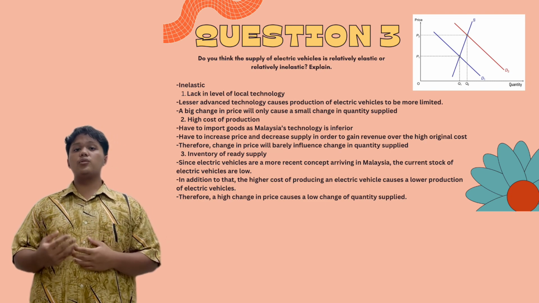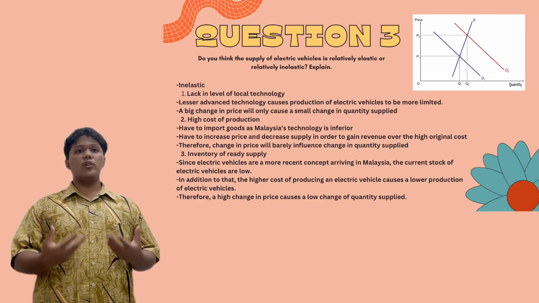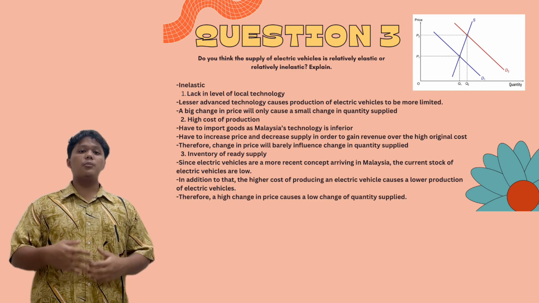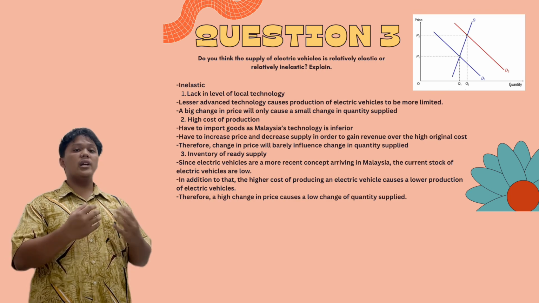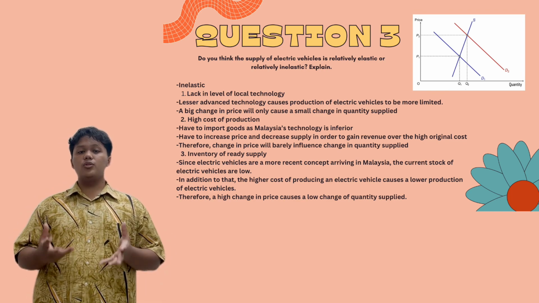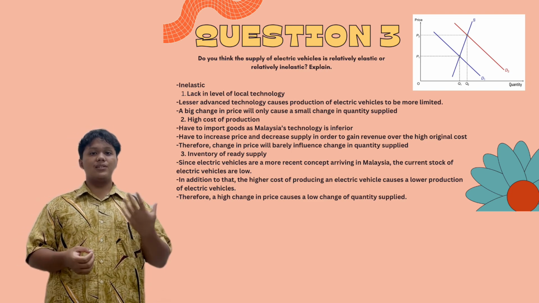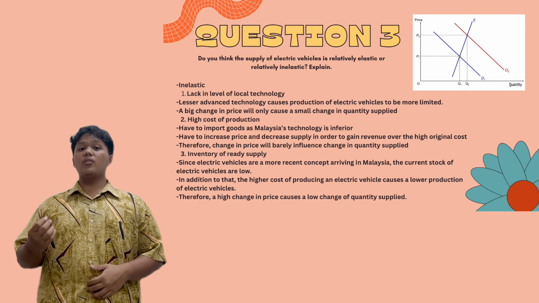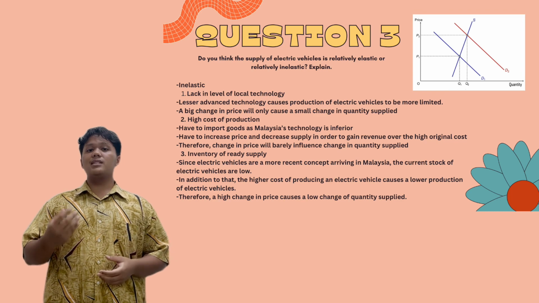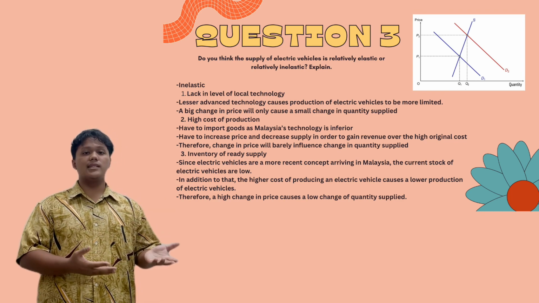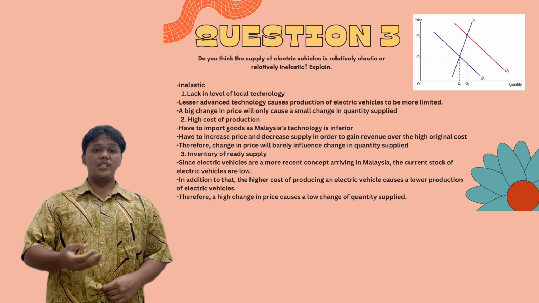So suppliers will have to decrease their supply and price their products at a high price so they wouldn't lose profit over people not buying their products, because there are many substitute goods for electric vehicles such as gas-using cars. There are many of them in Malaysia. And now moving on to my final point: the reason the supply of electric vehicles in Malaysia is relatively inelastic is because the inventory of ready-supply electric vehicles in Malaysia is very low. As we all know, electric vehicles are a newer concept, especially in the transportation industry nowadays.